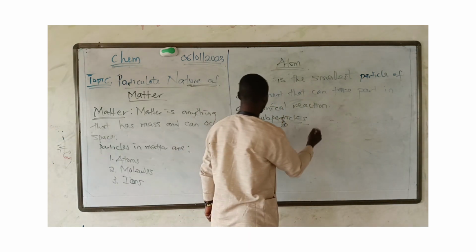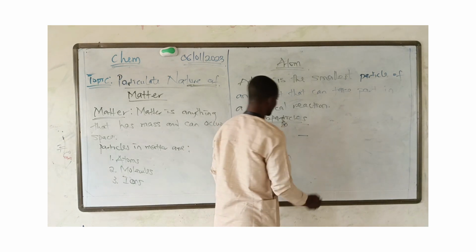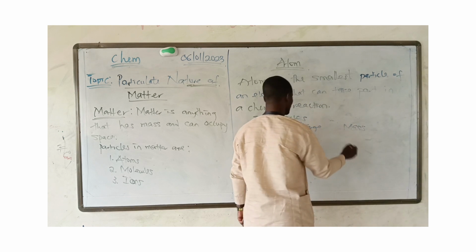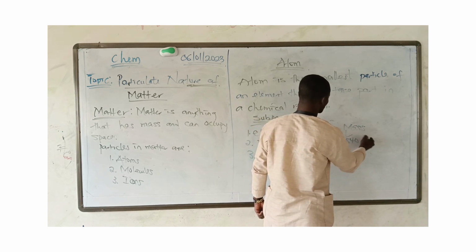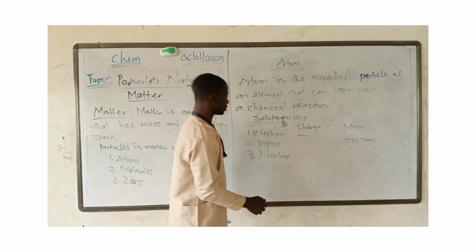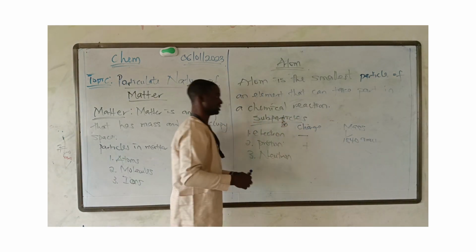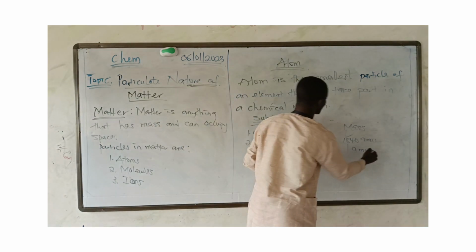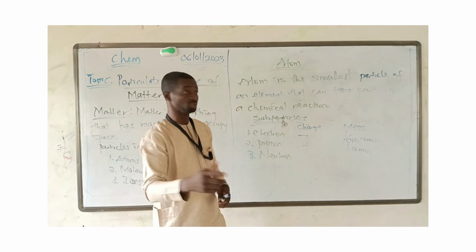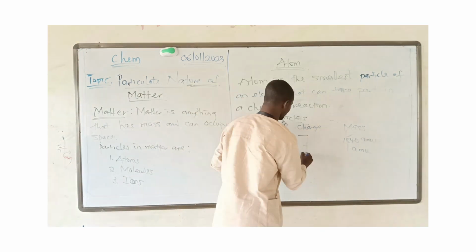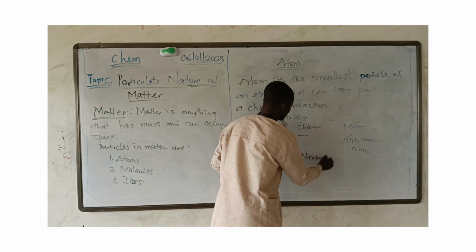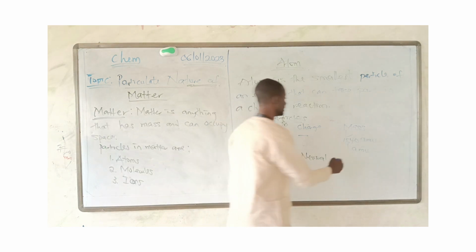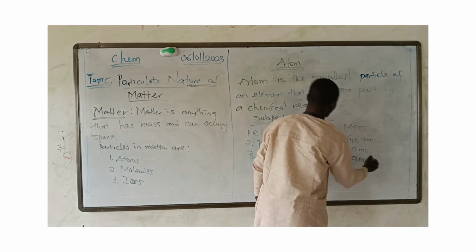Electron happens to be negative in charge. That's the charge, and the mass is 1/1840 AMU. While proton is positively charged, it has a positive charge, and it has a mass of 1 AMU. That AMU is atomic mass unit. The neutron is neutral. It is neither negative nor positive, and it has a mass of 1 AMU.